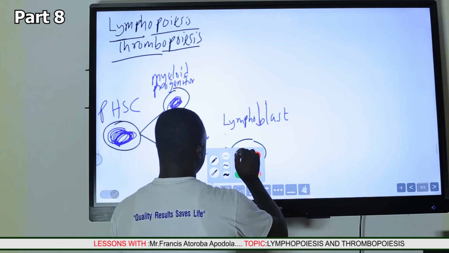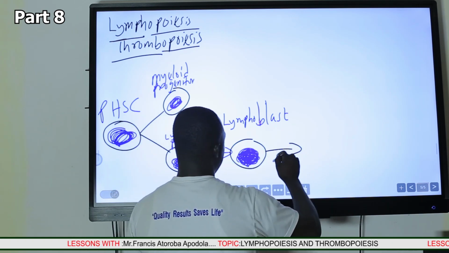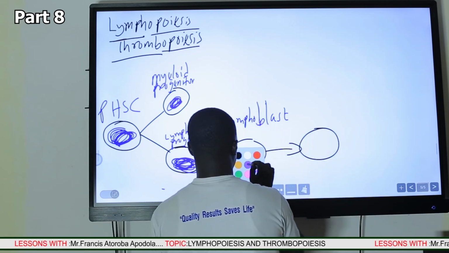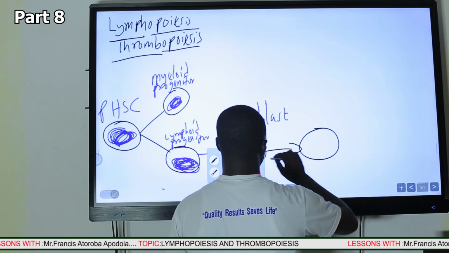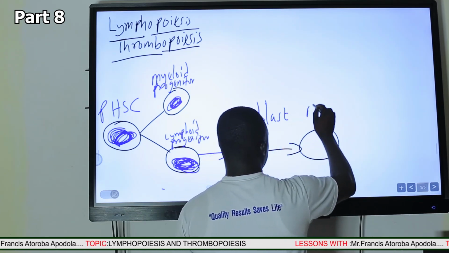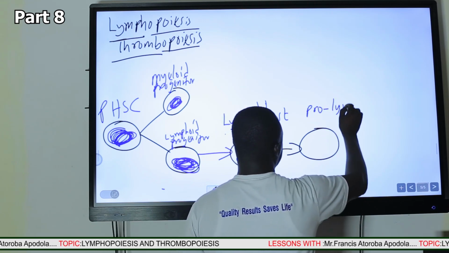Then this will undergo further differentiation to form the pro-lymphocytes.